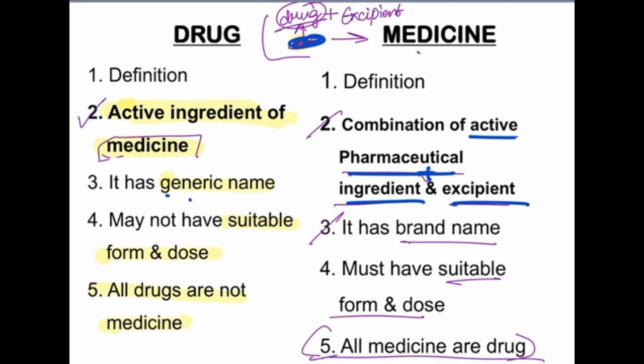Then, drug only has a generic name, but medicine has a brand name.